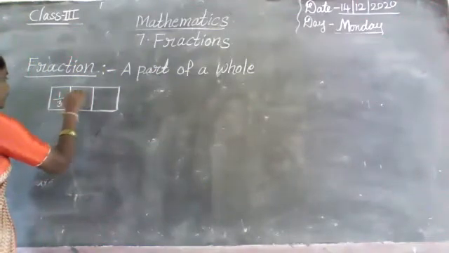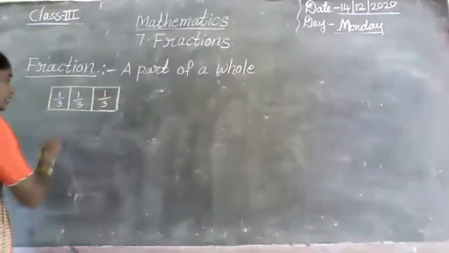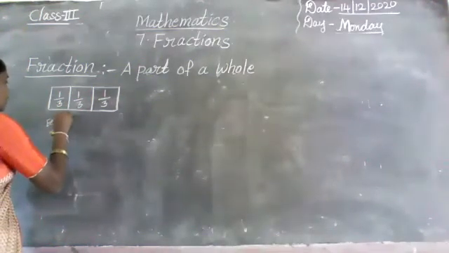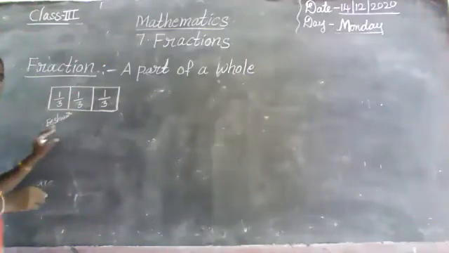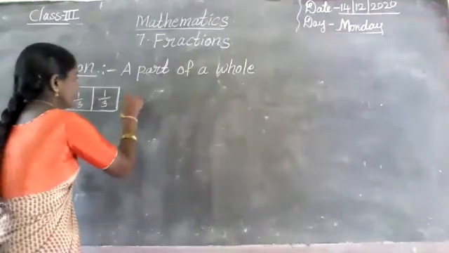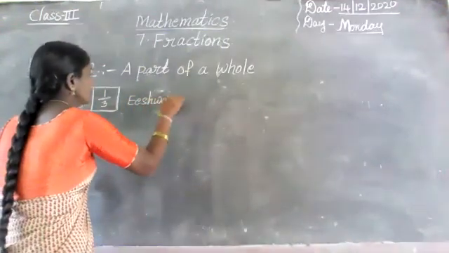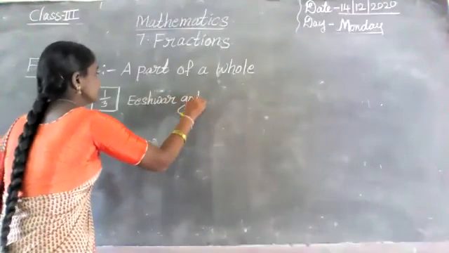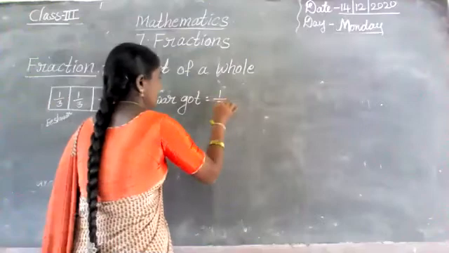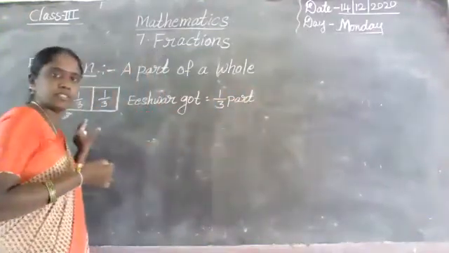Okay. First here, 1 by 3, 1 by 3, 1 by 3. Ishwar, how much part of the chocolate did Ishwar get? Ishwar got 1 by 3 part. 1 by 3 part of anything.